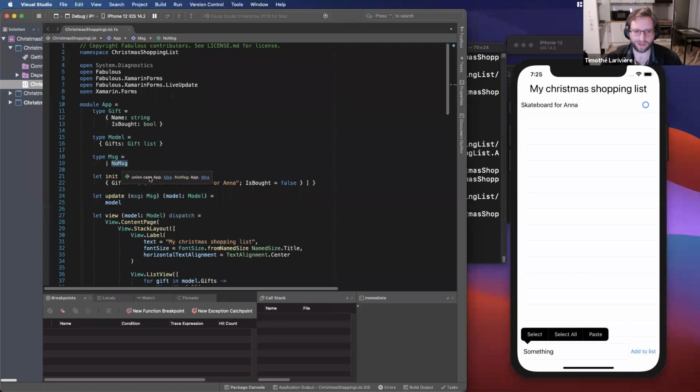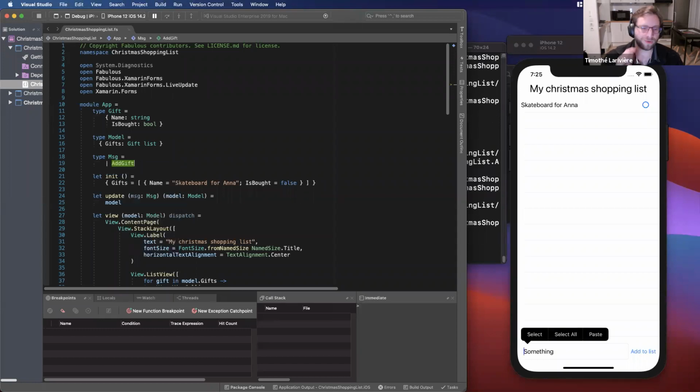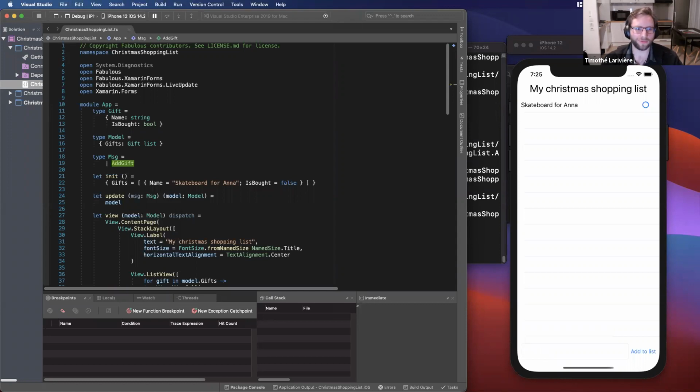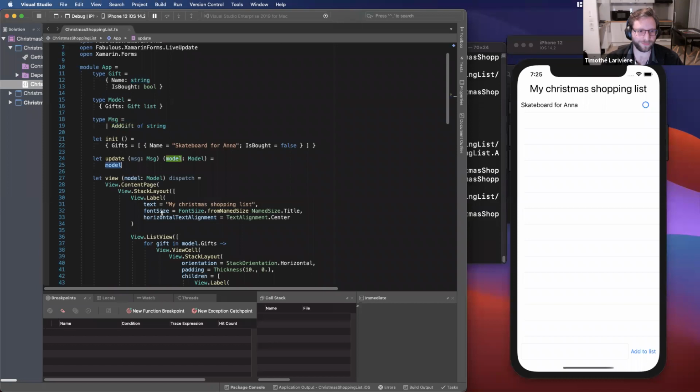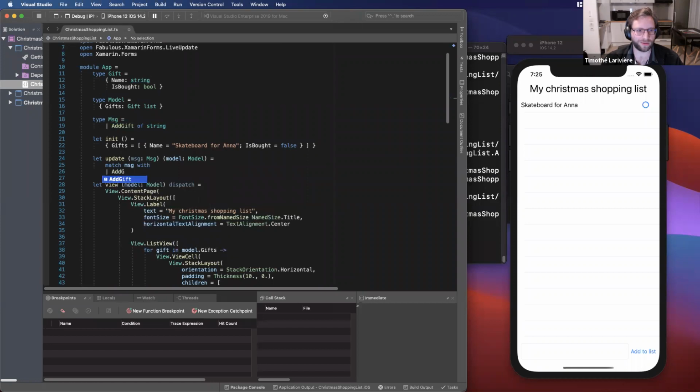So now I will say add gift, and that's where the difference between the enums and discriminated unions in .NET is, that for each entry of my messages, I can also attach data. So this time I will attach what I wrote. So it will contain, in addition to the message, what I wrote in the entry. So this time I will match on message, and I will handle the add gift message.